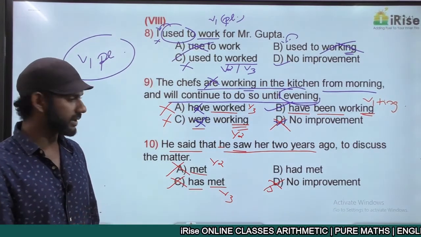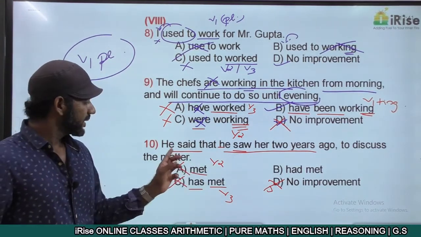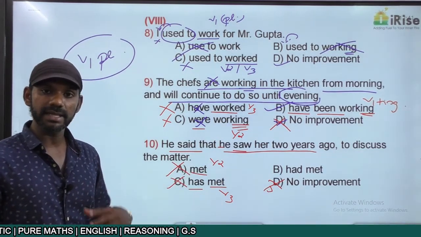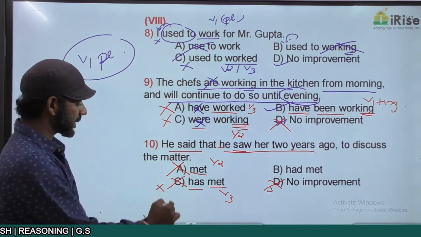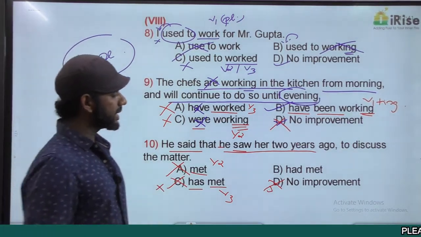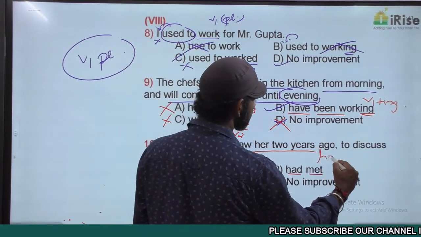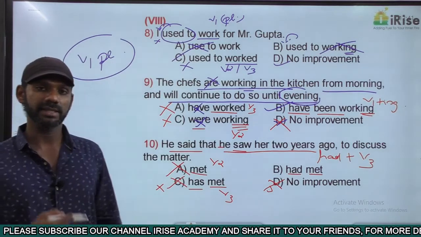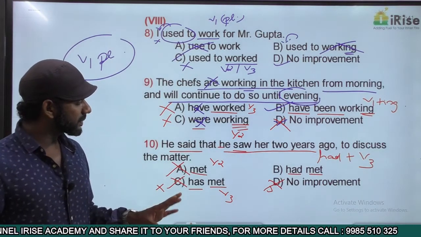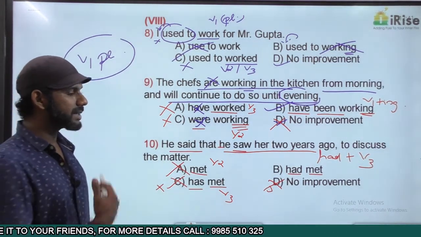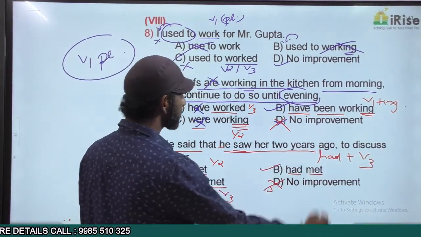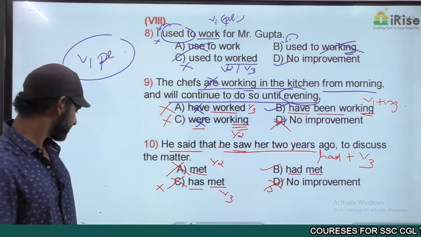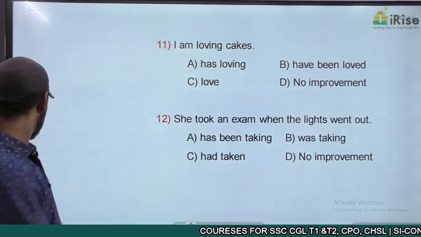We want past perfect. There's no tense consistency here. The sentence started in the past, said, has met is present, no tense consistency. That is another reason to eliminate option C. Now come to B. Had met is had plus V3, past perfect. Met is V3 here. There's nothing like had plus V2. So correct sentence must be he said that he had met her 2 years ago to discuss the matter. The answer is option B. Clear? Come to the next one.